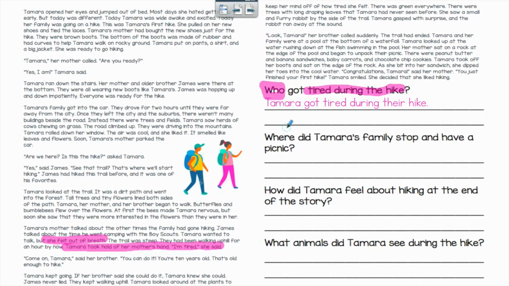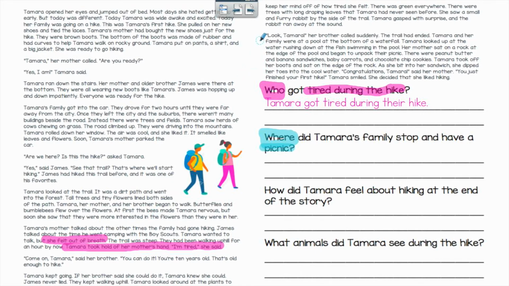My next question is, where did Tamara's family stop and have a picnic? So I'm going to box in my 5W, which is where. Now, I know whenever I come across a where question, I'm looking for a place. So we need to find a place where they had their picnic. In the beginning of their story, they're on their way to go hiking. In the middle of their story, they're actually hiking. And at the very end, they come to this beautiful waterfall and they decide to have a picnic. So I need to look in the very end of my story for my evidence.